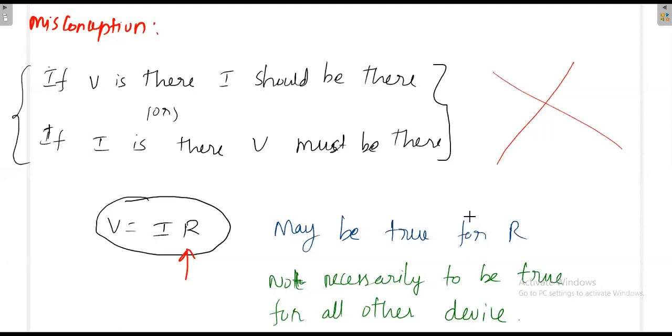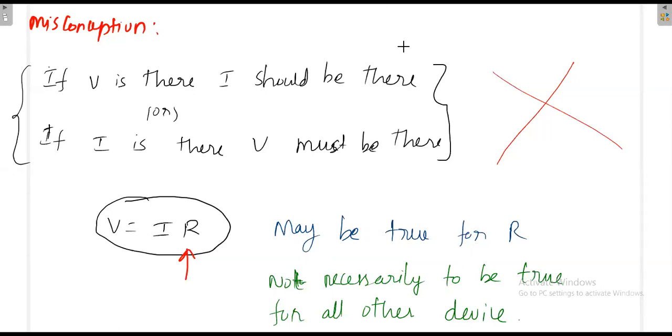Suddenly it looks very strange. What is this like that? Okay, so you have to accept that. This may be true only for resistance, not necessarily true for all other devices. That depends on the behavior of the device.